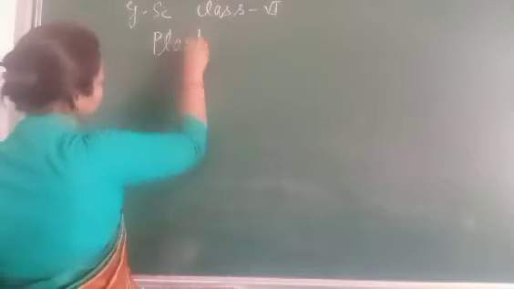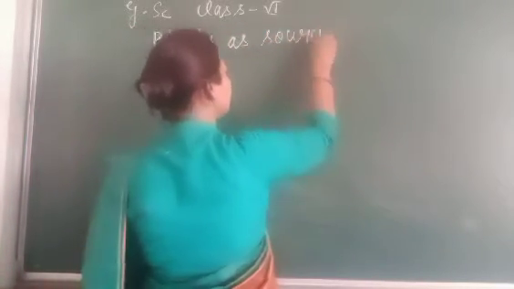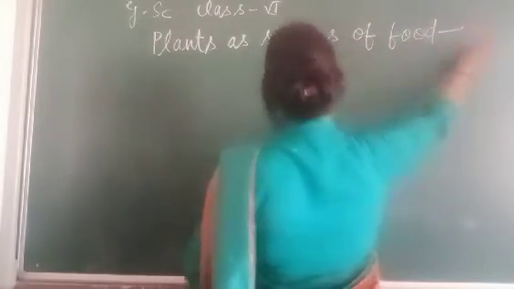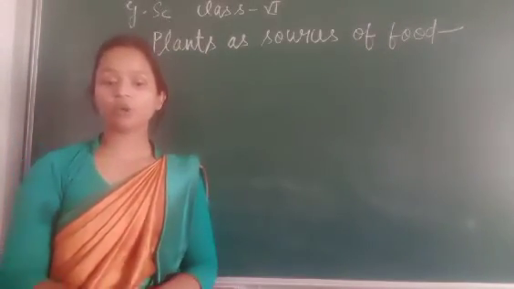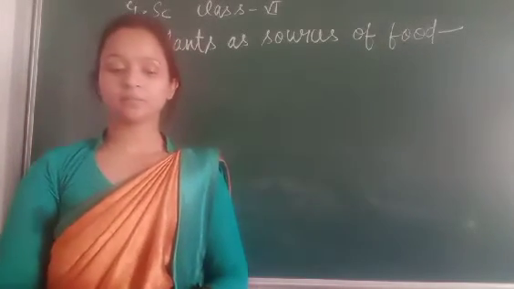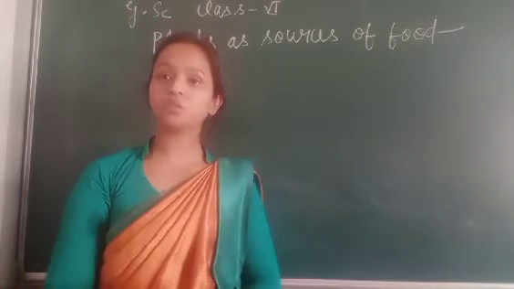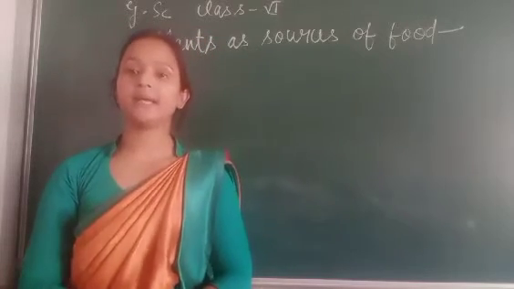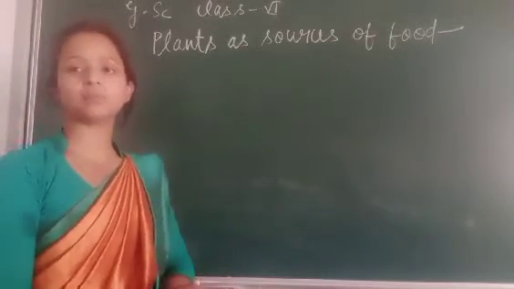Plants as sources of food. So food obtained from the plants is of different types. It is cereals, pulses, vegetables, fruits, oils, sugar, tea, coffee and spices. Which kind of things are we getting from the plants?